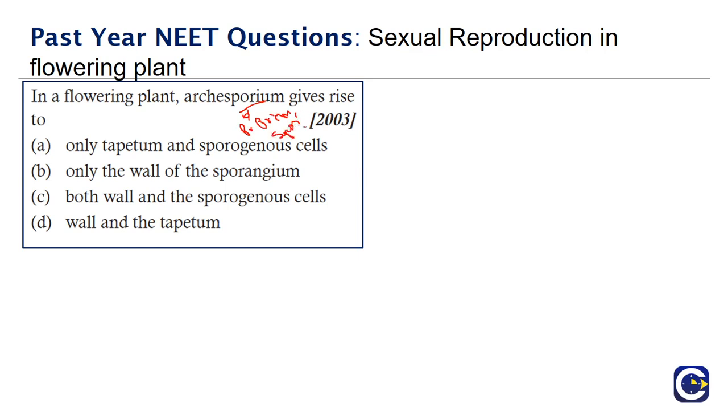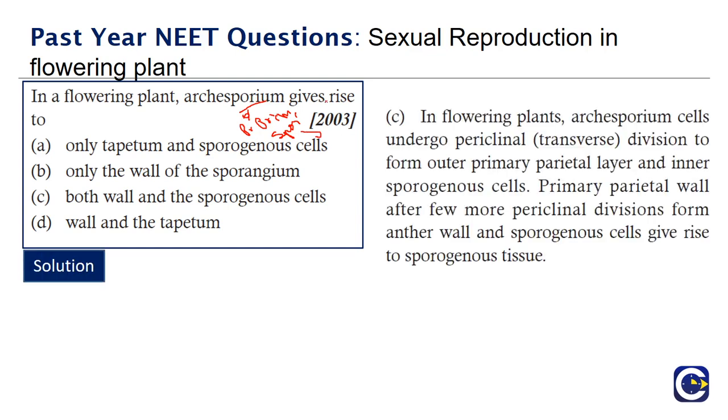There is periclinal division here. The primary parietal layer further develops and forms the tapetum, and the sporogenous tissue also forms various layers and forms the sporogenous cells. So it forms both the wall and the sporogenous cells.